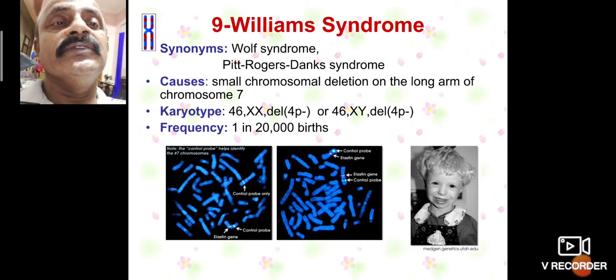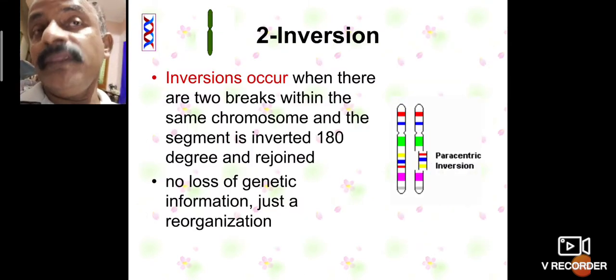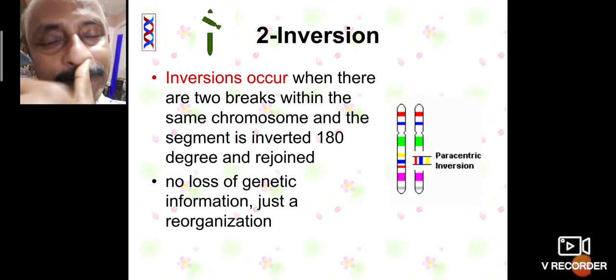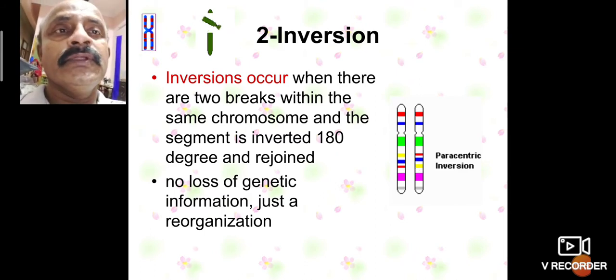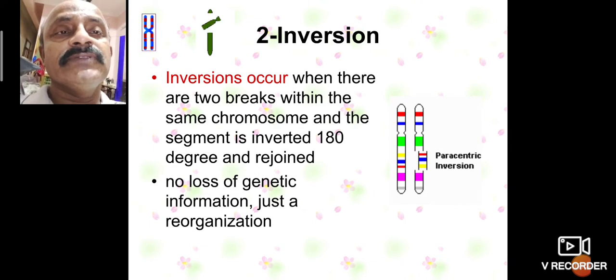But here nine is Williams syndrome. Then so this is also called inversion. Okay? Nine symptoms appear in deleted chromosomes in man. That is also the second one, inversion. What is the meaning of inversion?